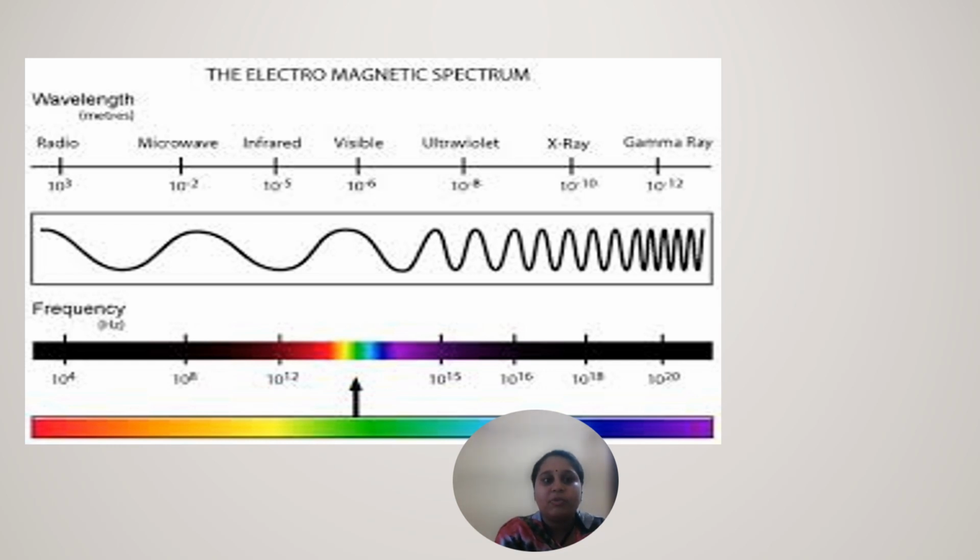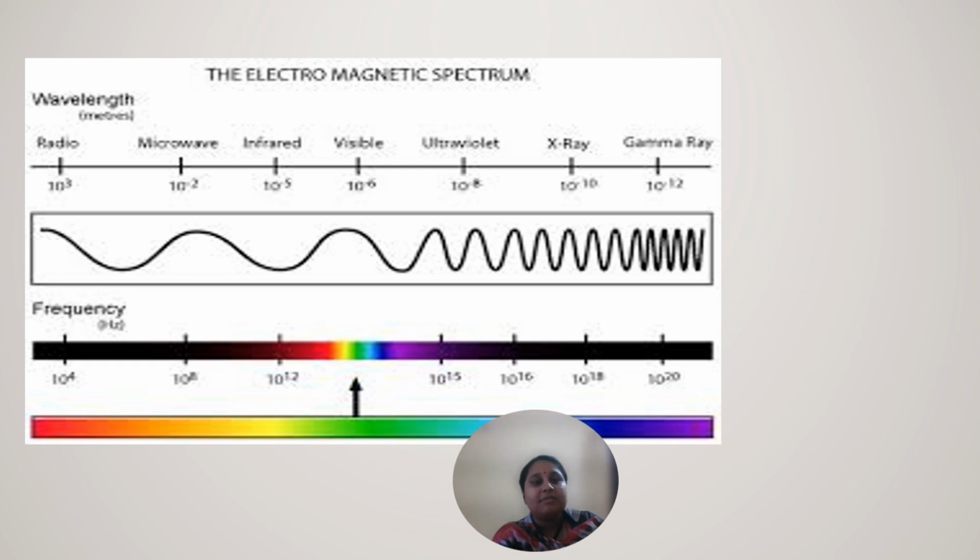That is, radio waves are around 10 to the power of 3, microwave 10 power minus 2, infrared 10 power minus 5, visible 10 power minus 6, ultraviolet 10 power minus 8, X-ray 10 power minus 10, and gamma rays 10 power minus 12. Here the waves are very closely packed.